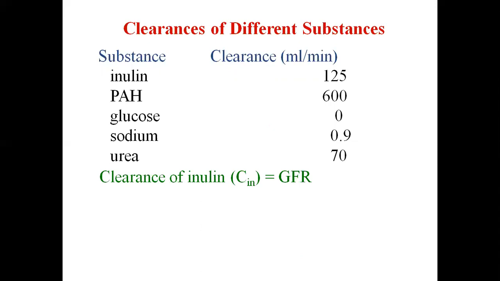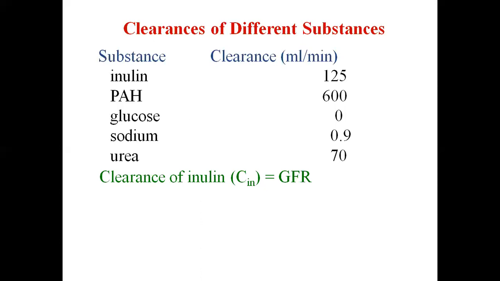So if we take the clearance of inulin as equal to GFR and take it as a standard value, then if any substance has clearance less than the inulin clearance, that means that substance is getting reabsorbed in the kidney. Filtration is more than the excretion.